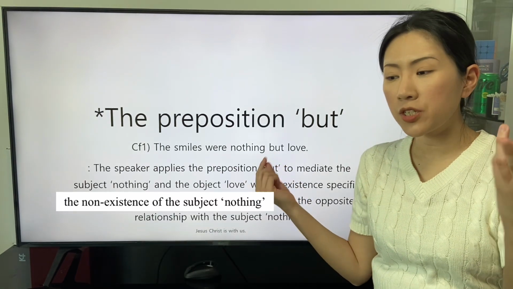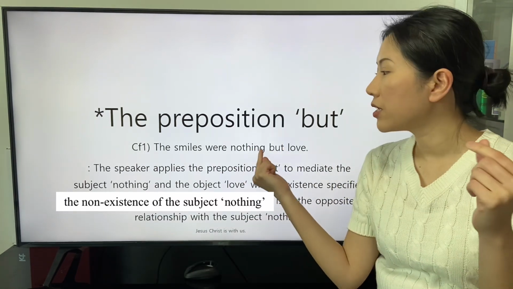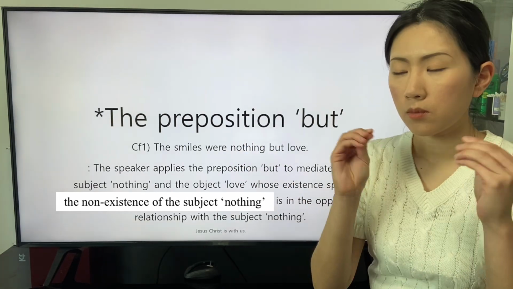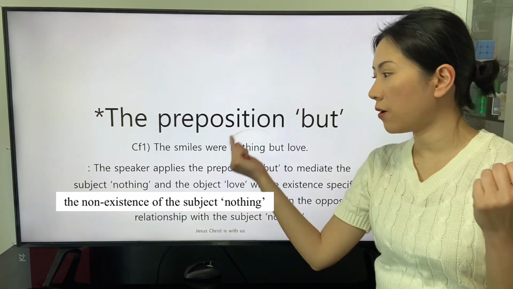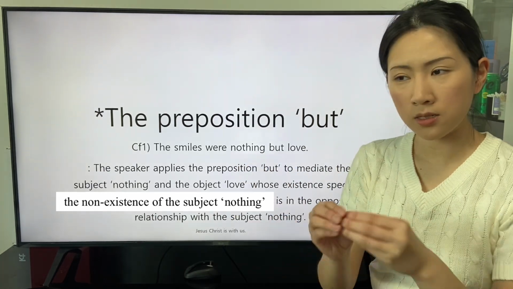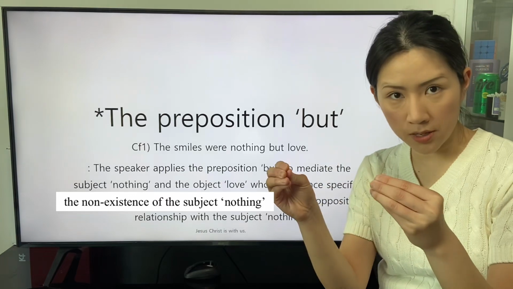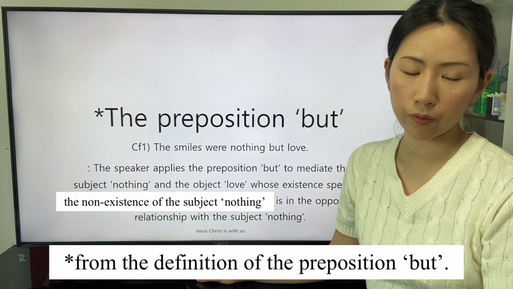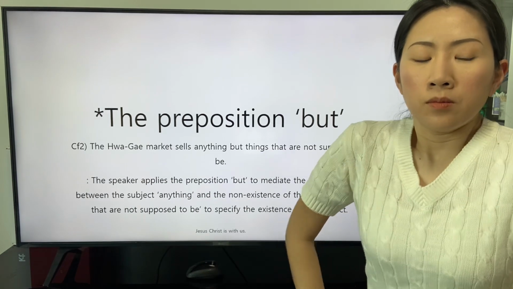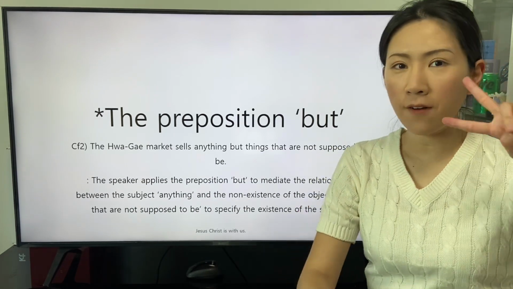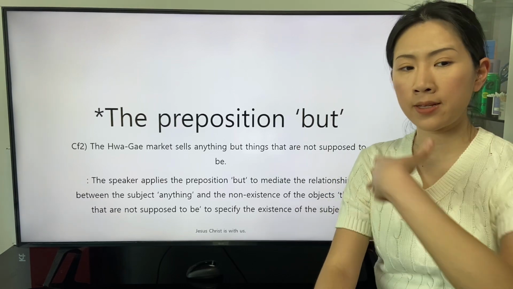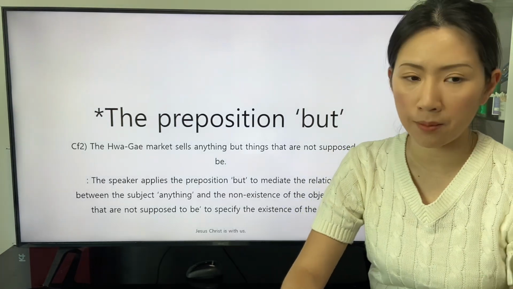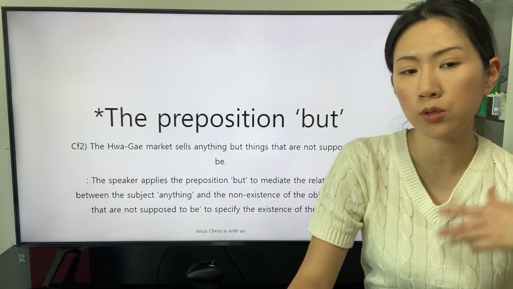Because the preposition specifies the existence of the subject nothing, the non-existence of the subject is the opposite of the object love. The second sentence with the preposition but is this: the Hage market sells anything but things that are not to be.